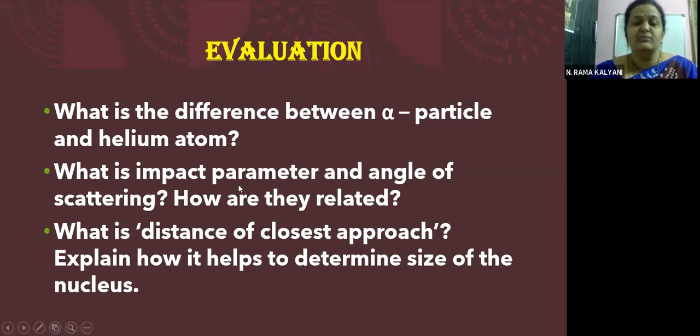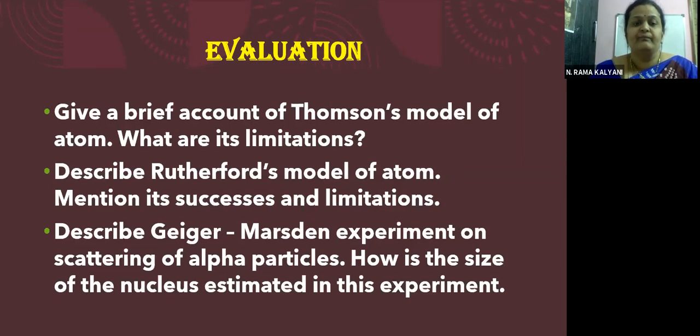Okay, children, the relation between impact parameter and angle of scattering. What is distance of closest approach, and explain how it helps to determine the size of the nucleus. This we have seen: distance of closest approach, r0, define it, and how it helped to find out the size of the nucleus. Give a brief account of Thomson's model of atom. What are its limitations?